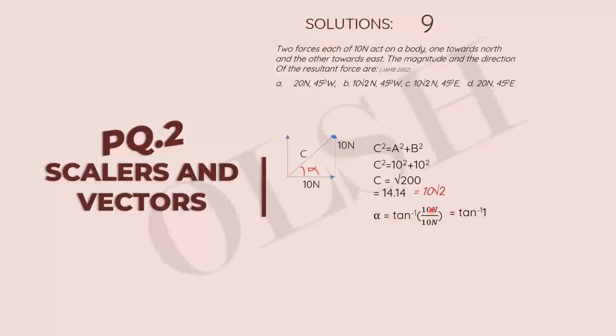So it's supposed to be tan alpha equal to 10 newtons over 10 newtons.